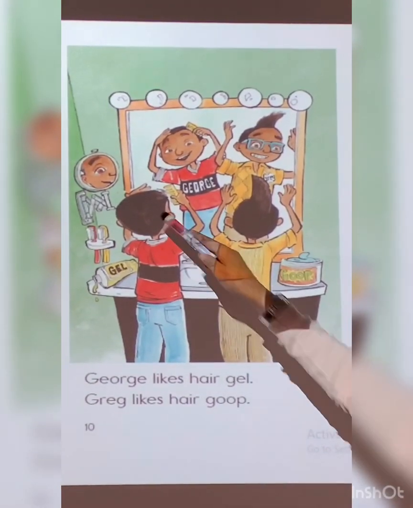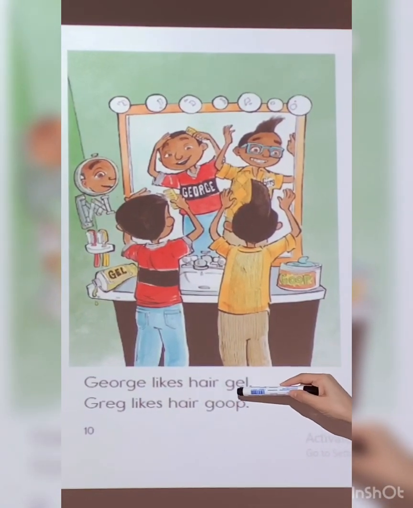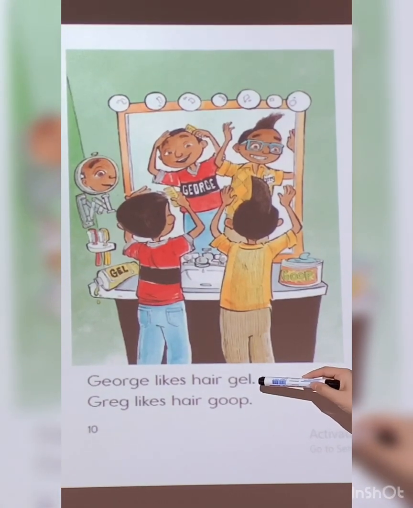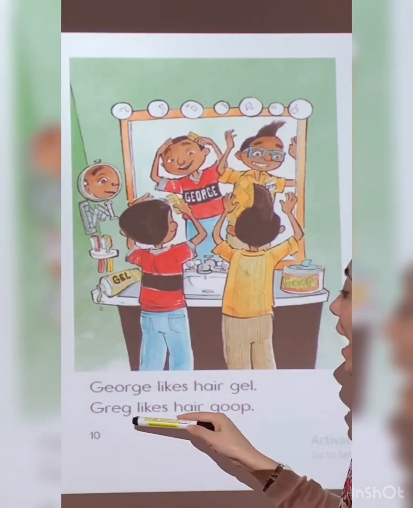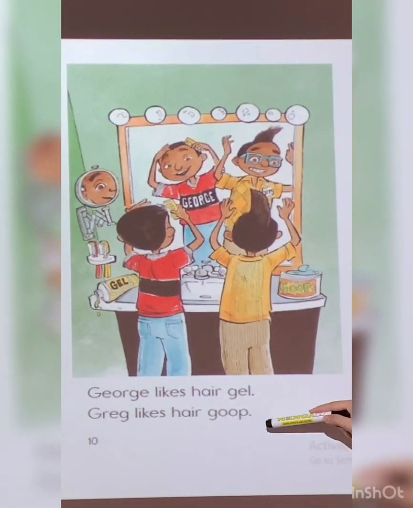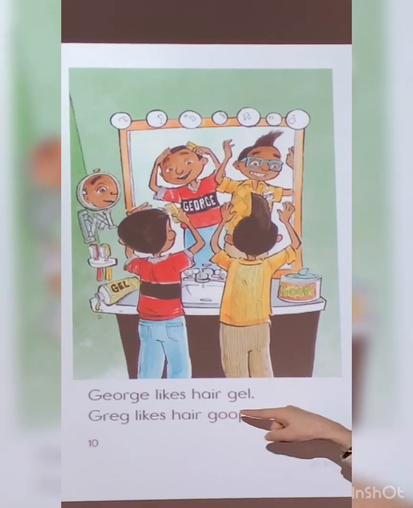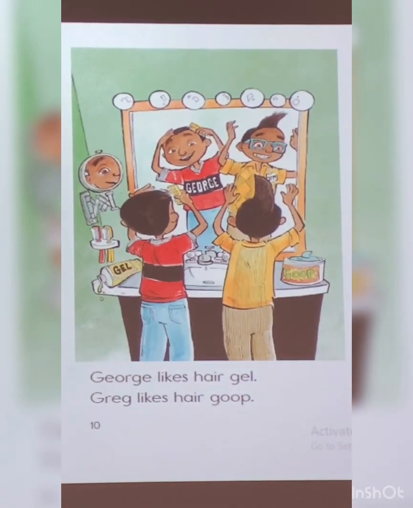Gel, here letter G followed by E, so it is a soft G. Greg likes hair goop. Goop. It's a hard G.